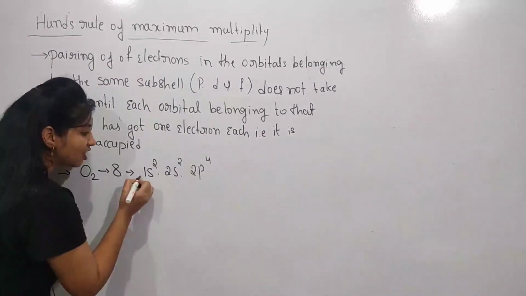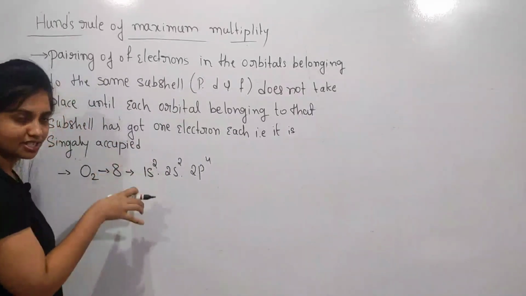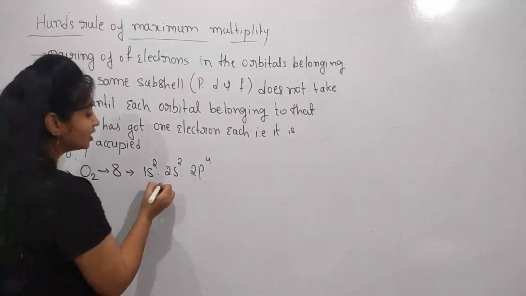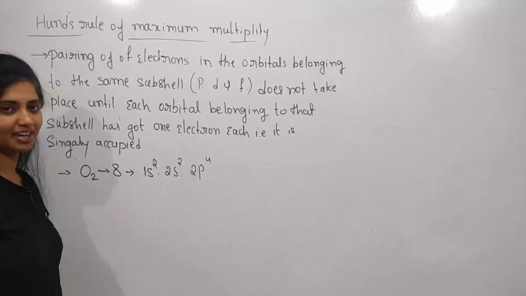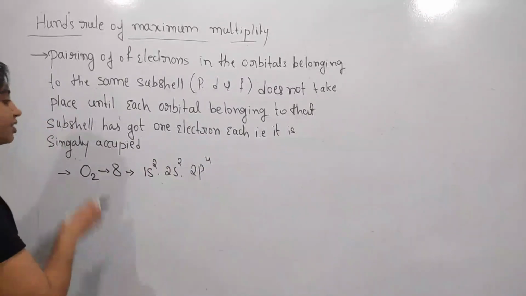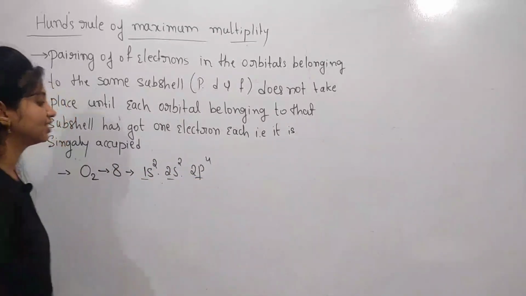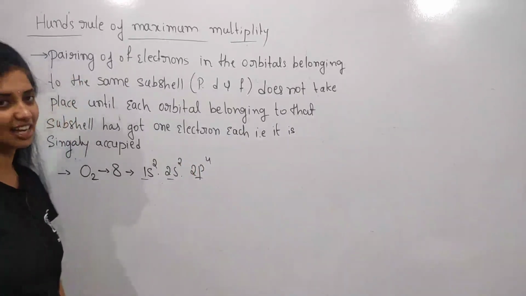The 1s orbital has less energy than the 2s orbital, and the 2s orbital has less energy than the 2p orbital. So according to the Aufbau principle, I fill these electrons in increasing order of their energy levels.